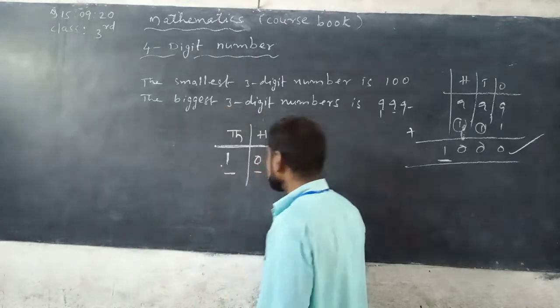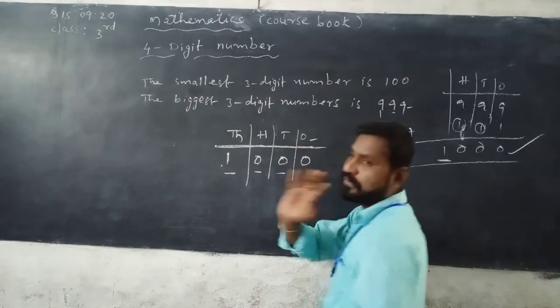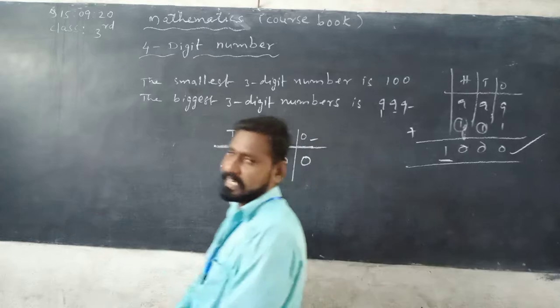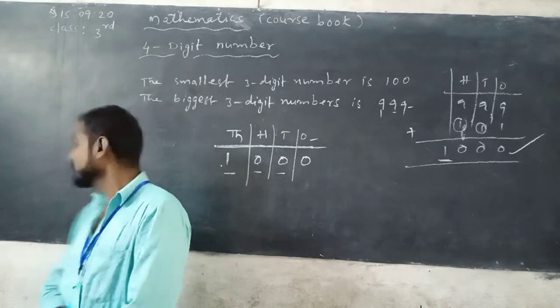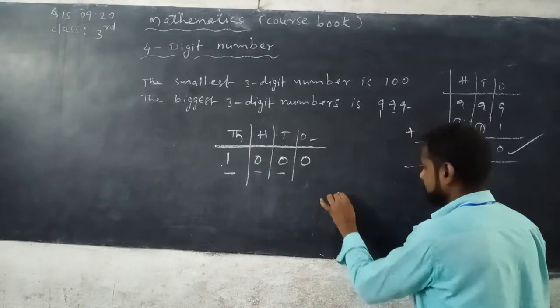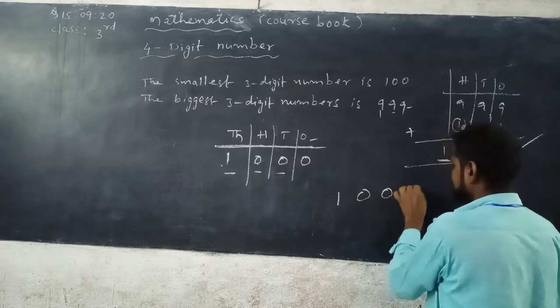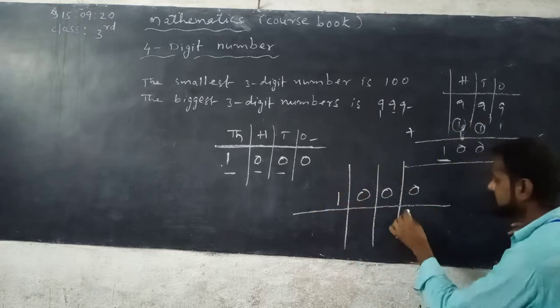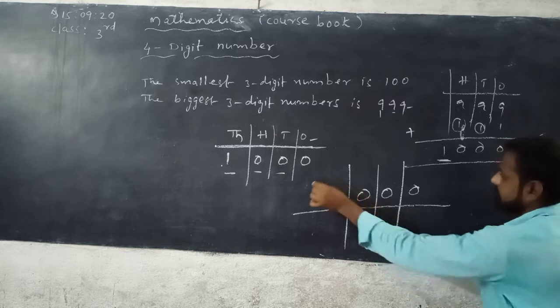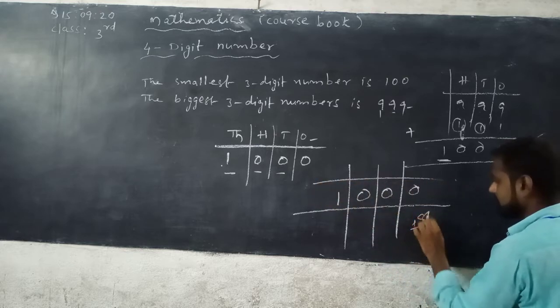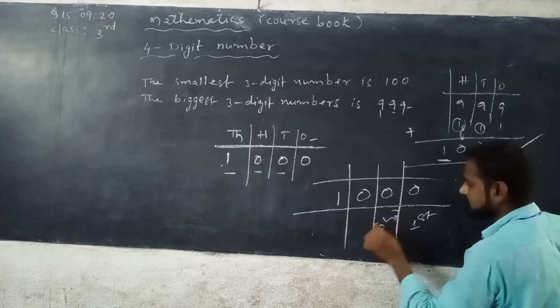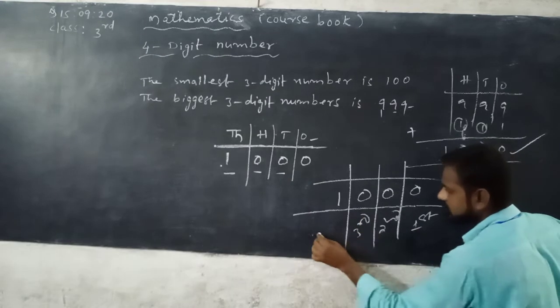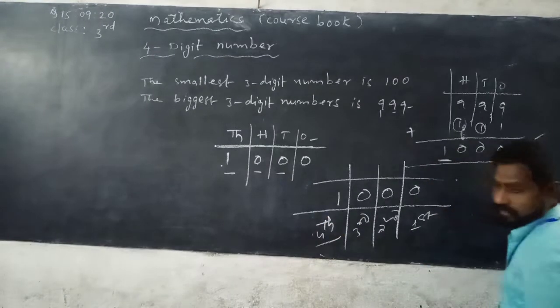In the smallest 4-digit number, it has 4 places from right to left side. See here, listen. This is the first place, this is the second place, this is the third place, this is the fourth place.